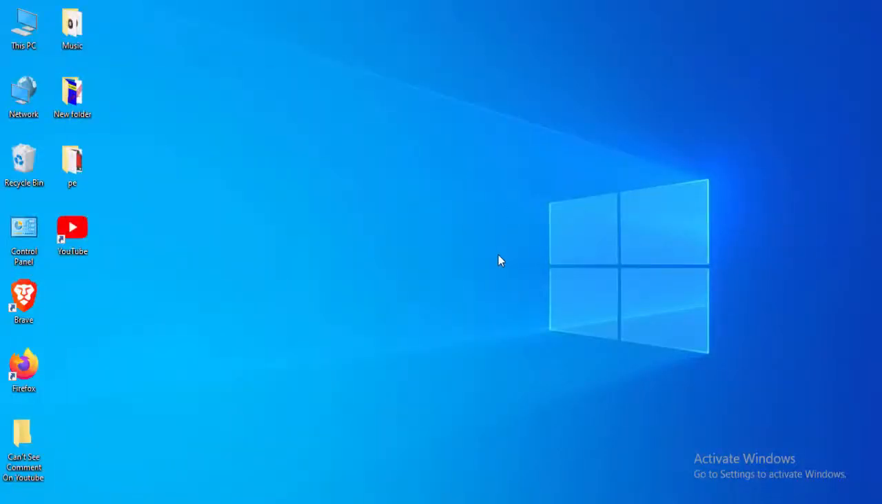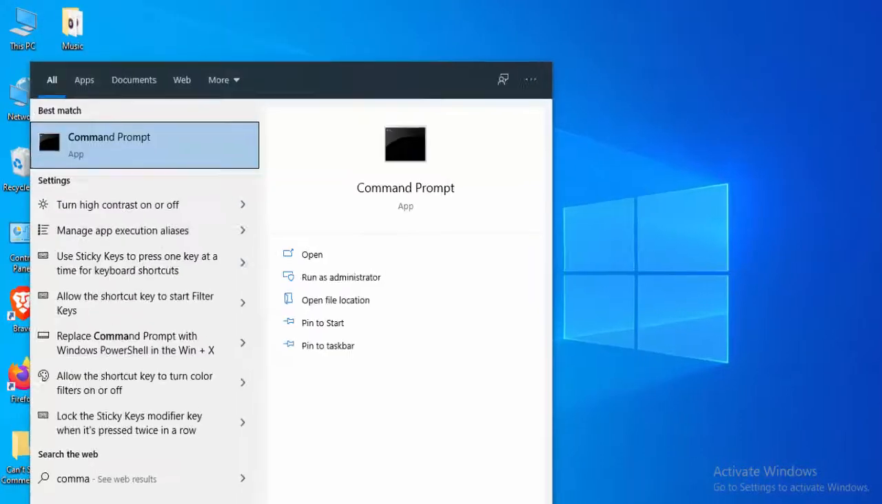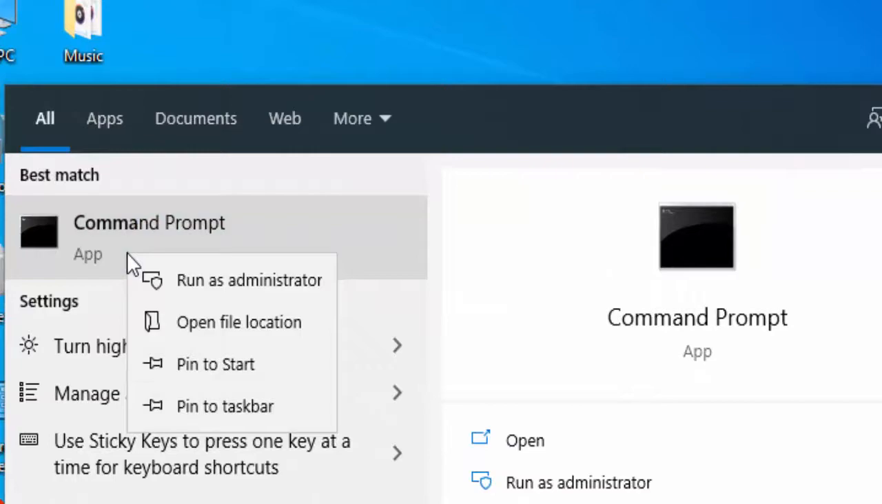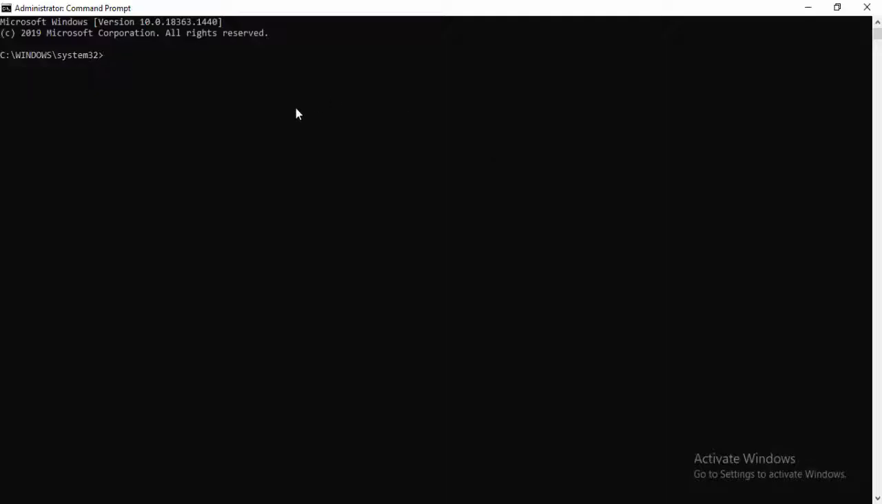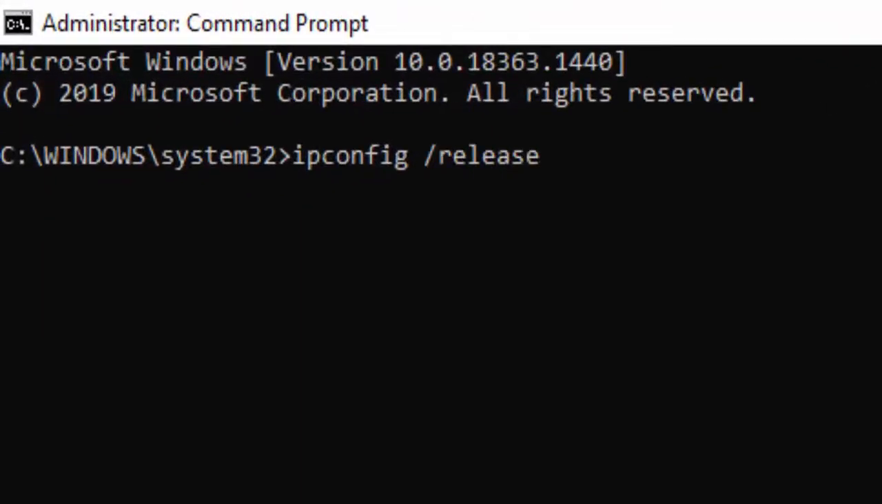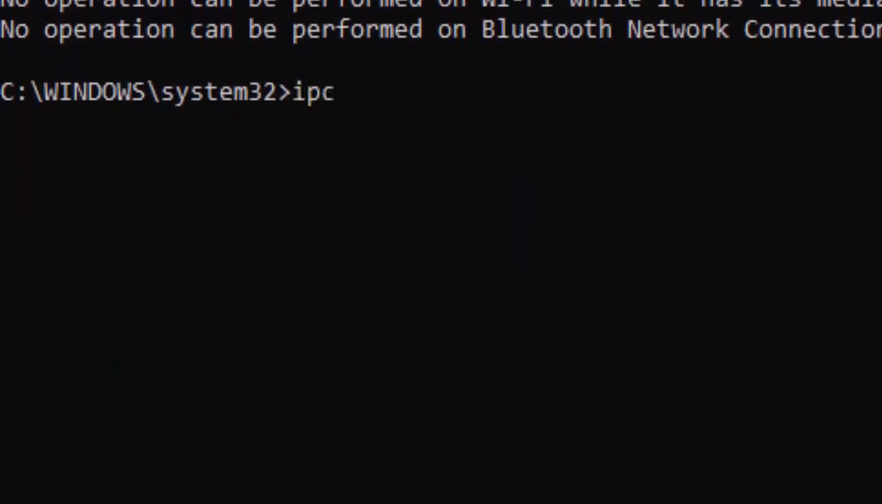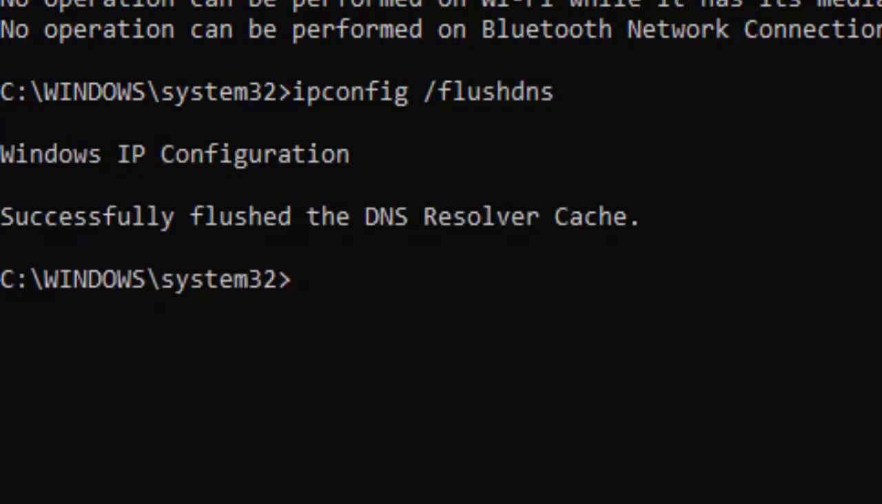Next, method number 2: go to your start menu, type command prompt, right click here and select Run as administrator. Type the first command, ipconfig /release, and hit enter on your keyboard. Type ipconfig /flushdns and hit enter. Next, ipconfig /renew. Press enter.